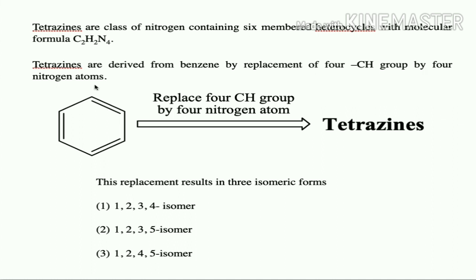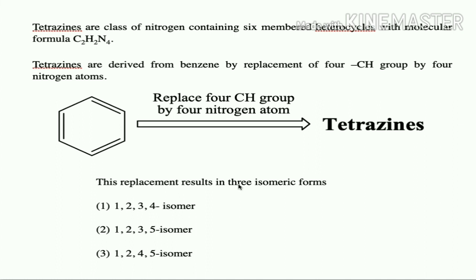In the previous lecture, we have seen how triazines are derived from benzene by replacement of 3 CH groups by 3 nitrogen atoms. Here in this case, we are going to replace 4 CH groups by 4 nitrogen atoms. So that replacement of 4 CH groups by 4 nitrogen atoms leads to the formation of tetrazines. This replacement results in 3 isomeric forms. Similar to diazines and triazines, tetrazines also